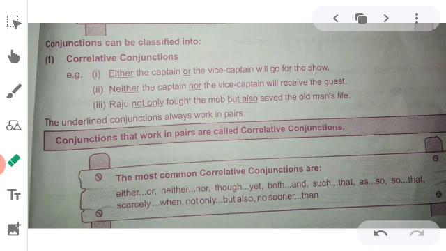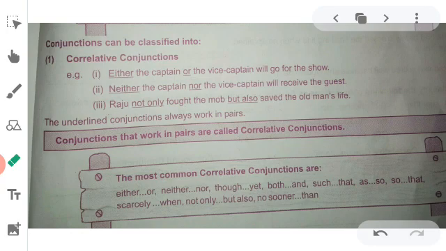Number 3, Raju not only fought the mob but also saved the old man's life. The underlined conjunctions always work in pair. These are the correlative conjunctions. Conjunctions that work in pair are called correlative conjunctions.